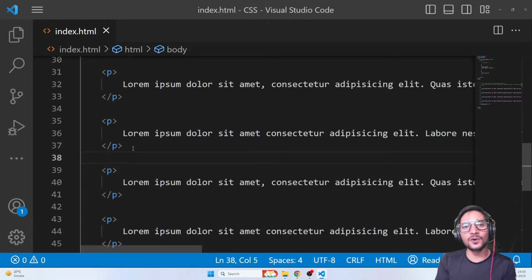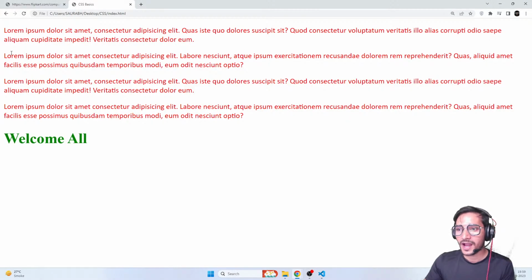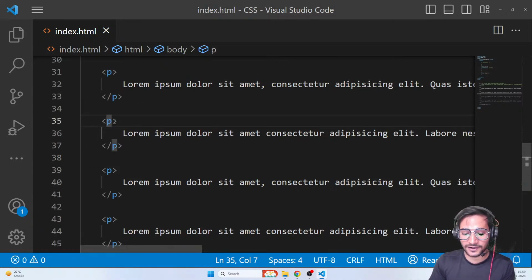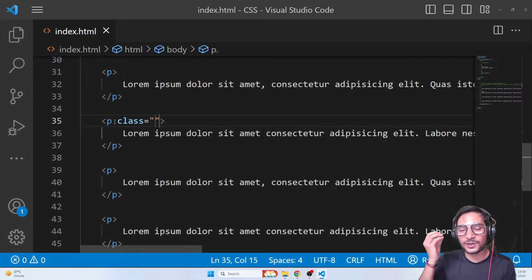So now guys, what you can do is you can give elements nicknames for selection. Now when I say nickname, that means a different name. So see, for example, let's say I have this element which is a P tag, and I cannot change this because I want a P tag, but I can give it a different name for selection. And that can be done via something called a class. So you can use a class attribute to give your element a class, and that works as a nickname or a different name or a separate selector for that particular element.